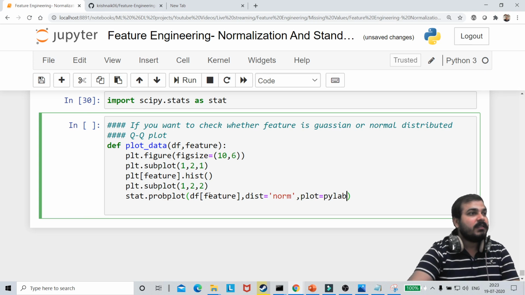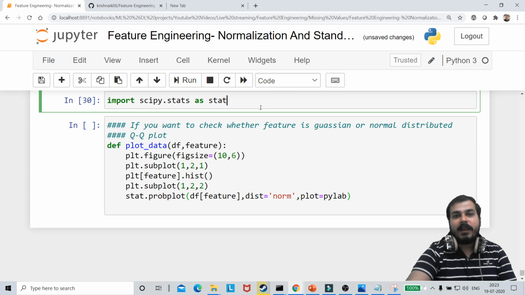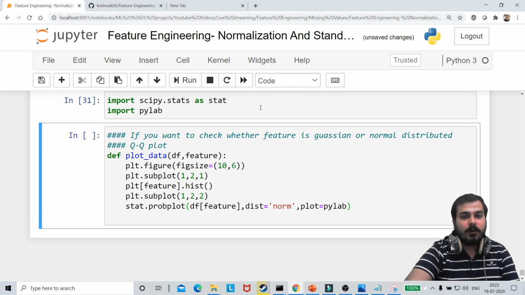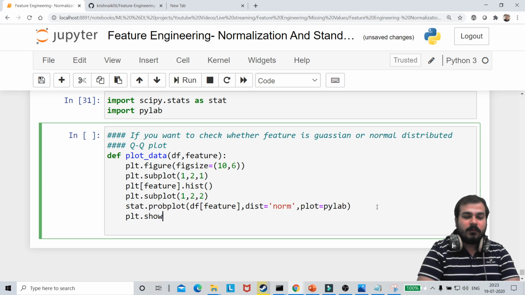All these things I have actually discussed in my previous videos, guys, and pylab is also one more library which you need to import. So I'm just going to import this pylab over here, which will help you to plot this. This is just a fixed syntax, guys, which you will be commonly using. And then finally I'll say plot.show.